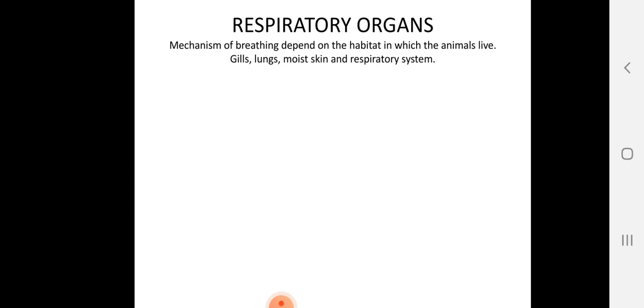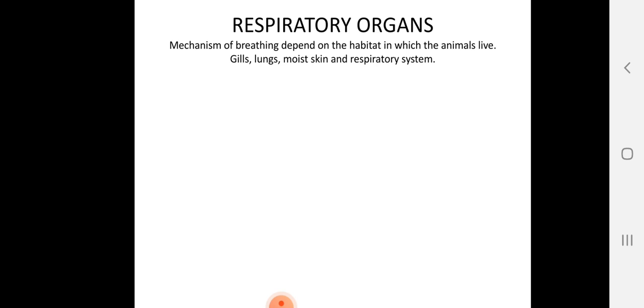I am taking some more examples. Gills are respiratory organs in molluscs, aquatic arthropods, hemichordates, cephalochordates, urochordates, and among vertebrates in fishes and tadpoles of frogs and toads. Adult amphibians like frogs and toads have pulmonary respiration as well as cutaneous respiration, while reptiles, birds, and mammals have lungs for respiration, as you know very well.